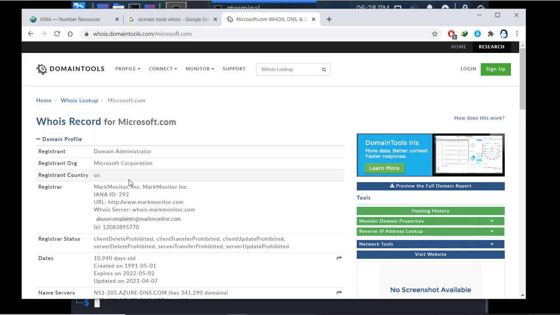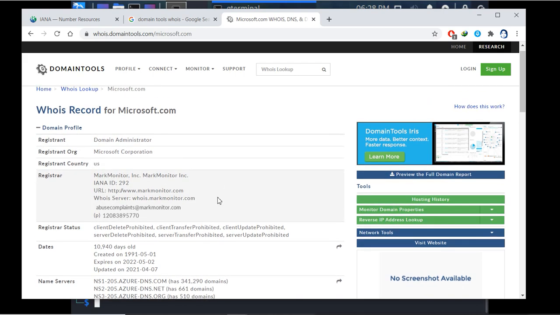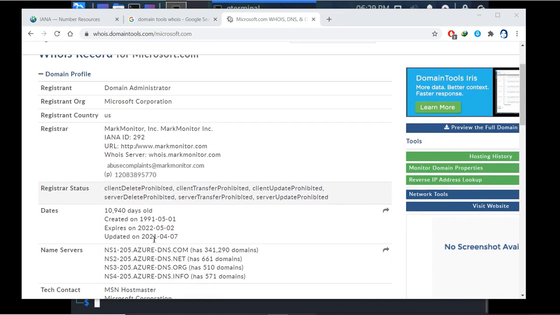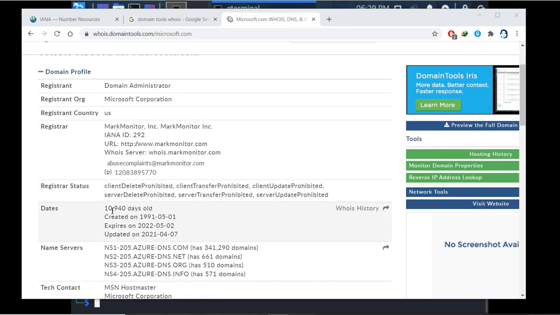Then it is showing here the registrar of this domain. So this is the registrar, MarkMonitor company. The IANA ID is this, URL is this, Whois server is this, and this is the email address for that company who registered this domain. Registered status is this. Then dates of the registration: it is this many days old, created on this date, expires on this date, and last updated on this date.